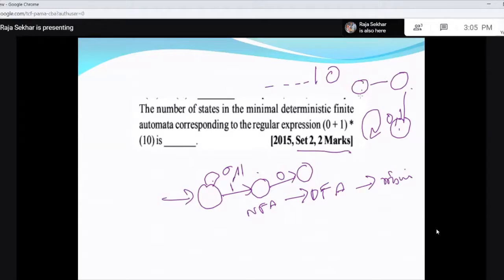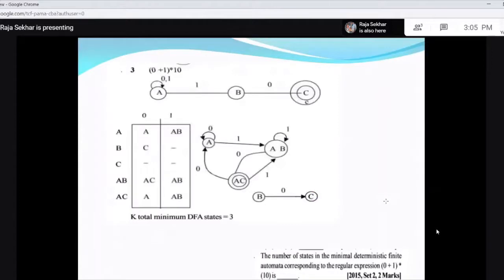Less than this is not possible. So you need to remember how many patterns? 3 patterns. One pattern is your string does not match what is required, that is the null pattern. Then the next pattern is your string ends with 1. If it is followed by 0, then you can accept, right? So this is how you can get it. So the minimum number of states is 3. So this is the approach, but for 2 marks you cannot afford this approach.